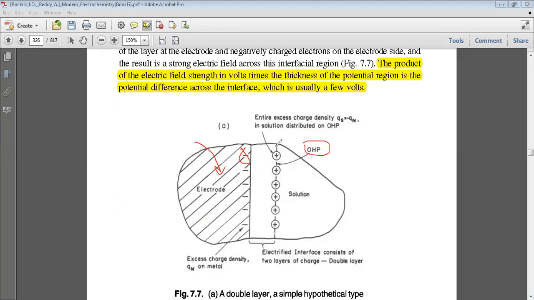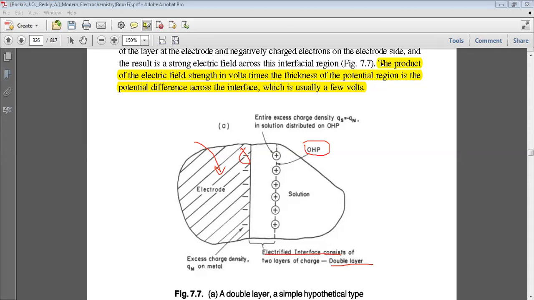The region from this electrode to the OHP is simply called the electrified interface or simply the double layer. The double layer will be there because there are positively charged ions, and the electrode will be negatively charged.